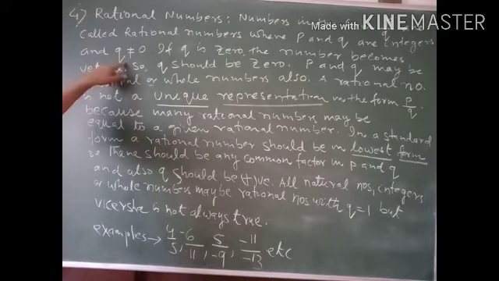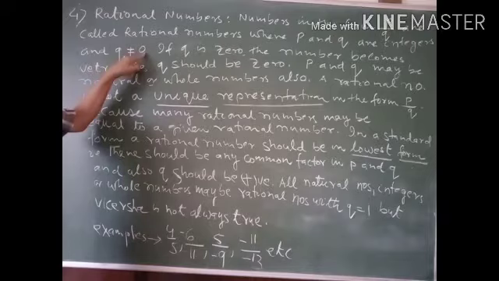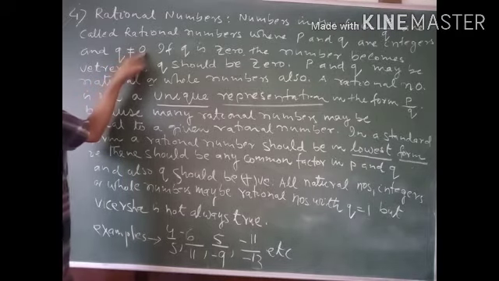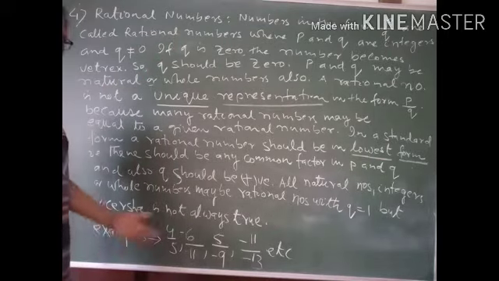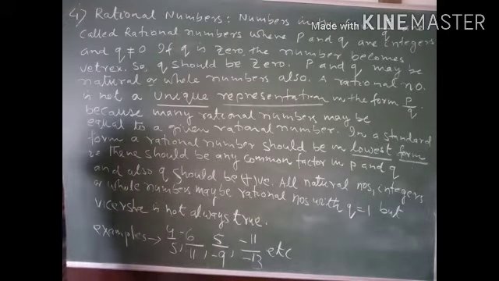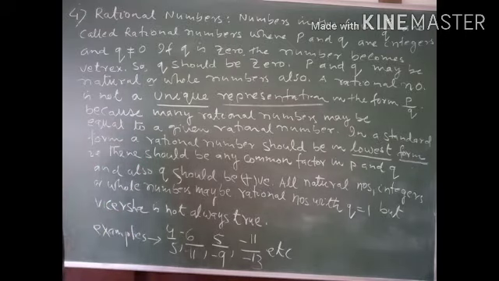But there is a restriction: q should not be equal to 0. You find so many numbers which are in the form of p by q, just like fractions, and fractions are p by q form, and all those are also rational numbers.